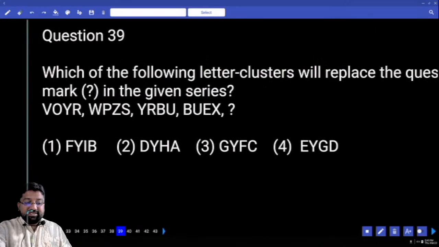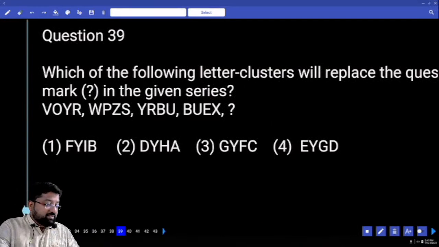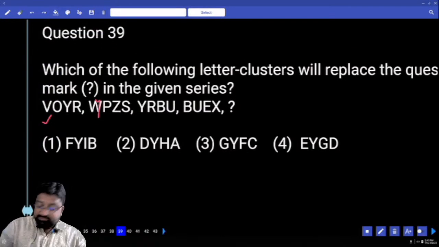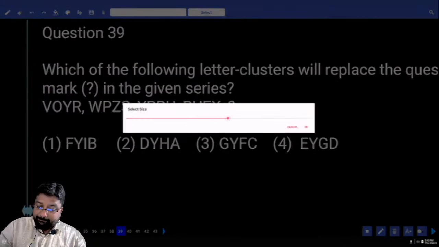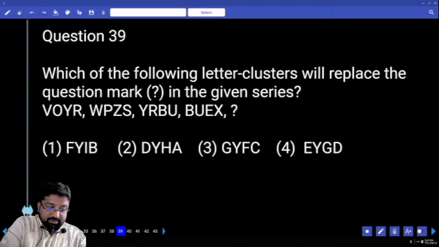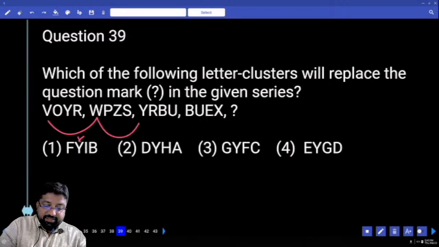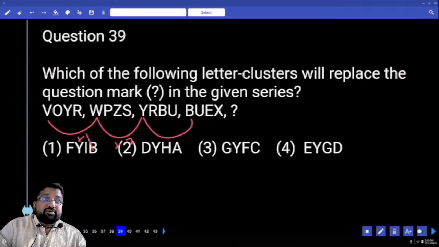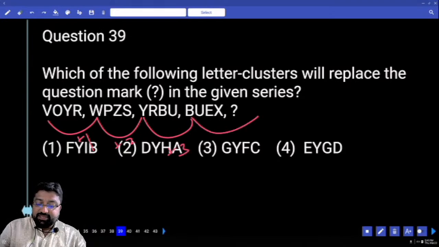Next, the series. Tell me the place values: 22, 23 (plus 1), 25 (plus 2), 28 (plus 3), and so on.